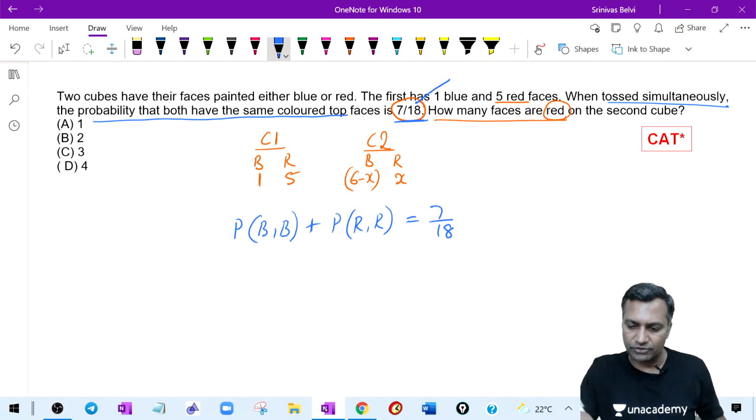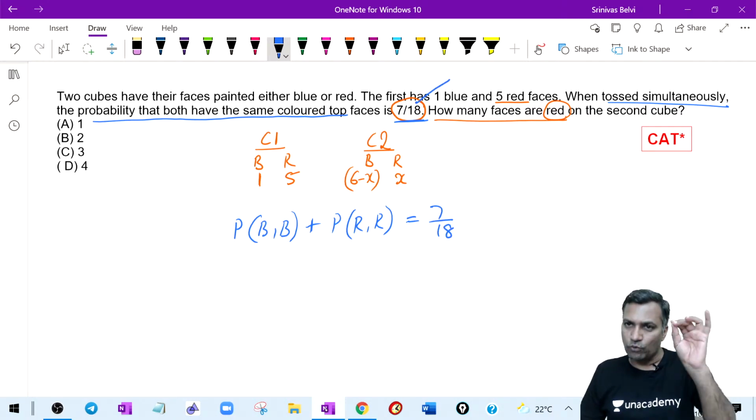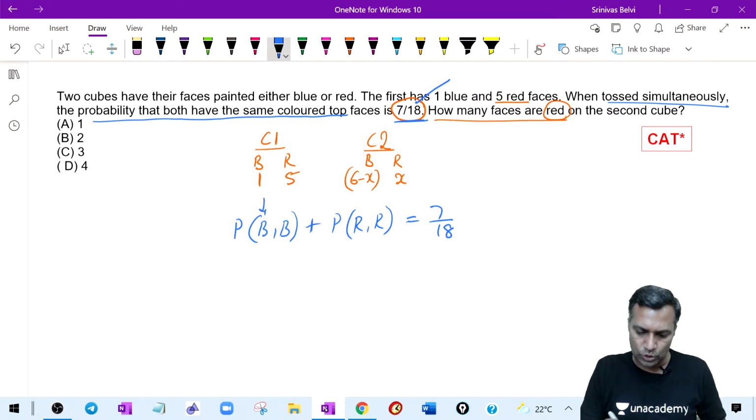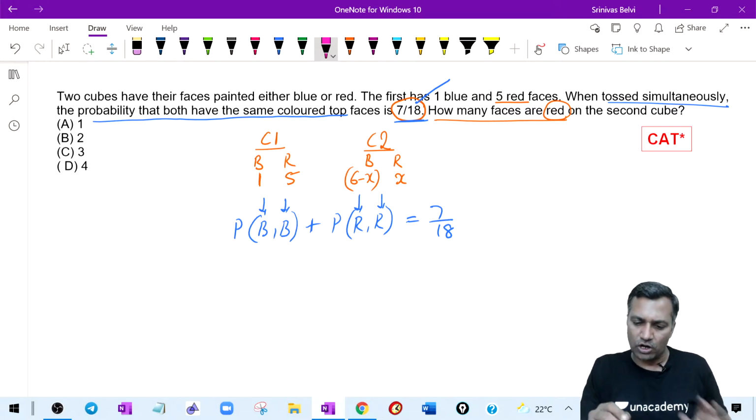That is what the meaning of this number 7 by 18. Blue: the first cube has shown blue, the second one also has shown blue. Red: the first one has shown red, the second one also has shown red. It becomes this. Okay, I'm sure all of you know how to write this.